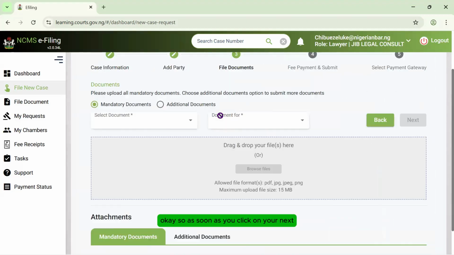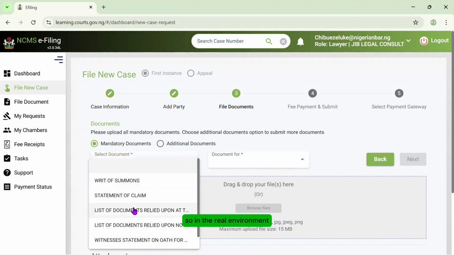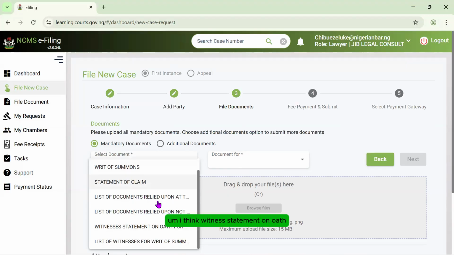Okay, so as soon as you click on your next button, the next page is for us to add our documents that we want to file. So we have the spaces for the mandatory documents and for additional documents. So in the real environment, what you have as mandatory documents are three: the writ of summons, statement of claim, and I think witness statement on oath. But in this aspect, we had other documents that were added.